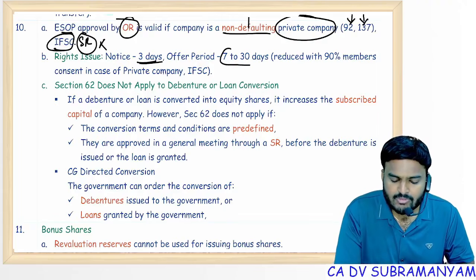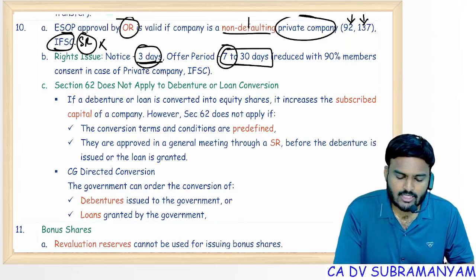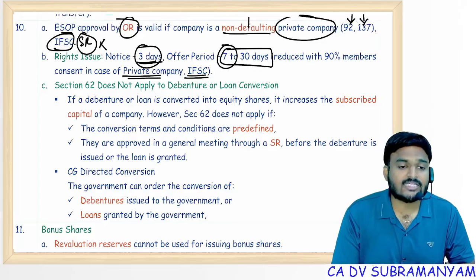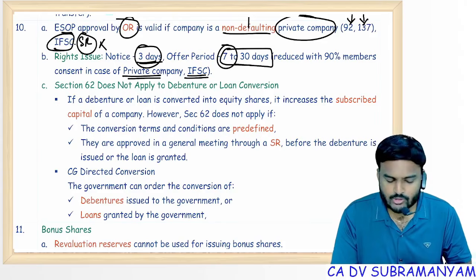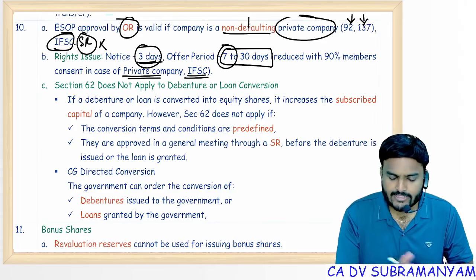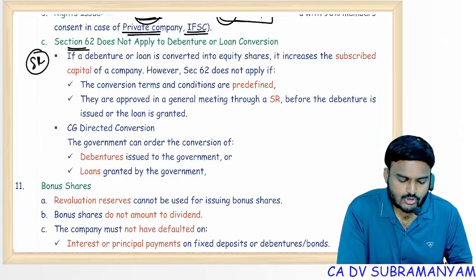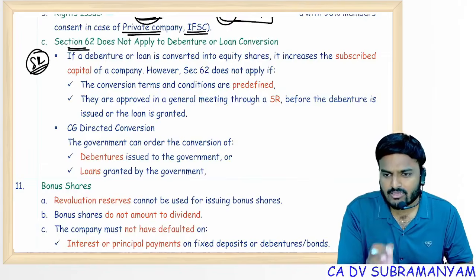Offer period should be minimum 7 days, maximum 30 days. Of course, you can reduce this duration if you are a private company, if you are an IFSC company with the consent of 90% of the members. With the consent of 90% of the members, you can reduce these dates, 3 days to 7 days. Section 62, that means passing special resolution. Whenever you are offering securities to the other than members, special resolution is required, but SR is not required in